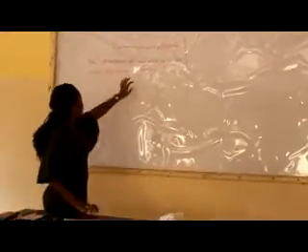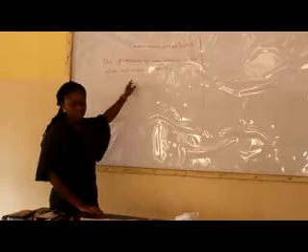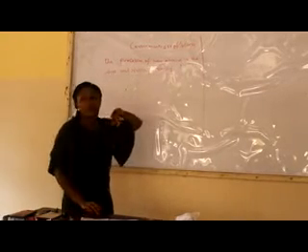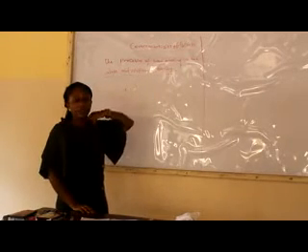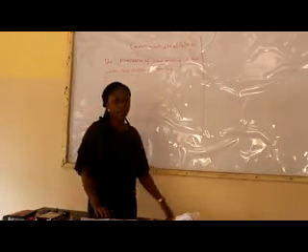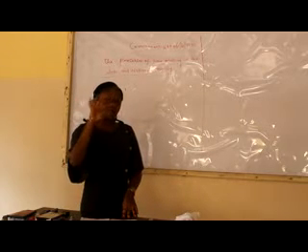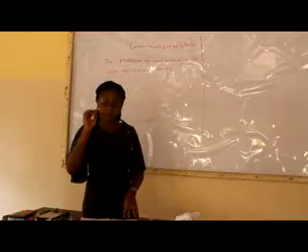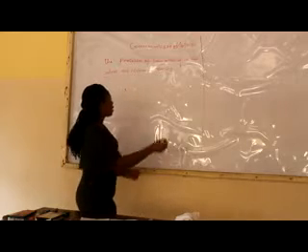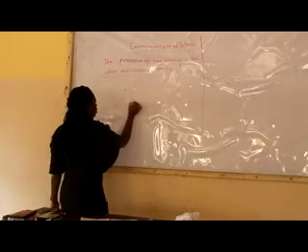Processes of lawmaking in the states and what? The National Assembly. Now, the National Assembly in the Federal Republic of Nigeria is made up of the bicameral legislature. Now, what do I mean by bicameral? It means that bi here means what?